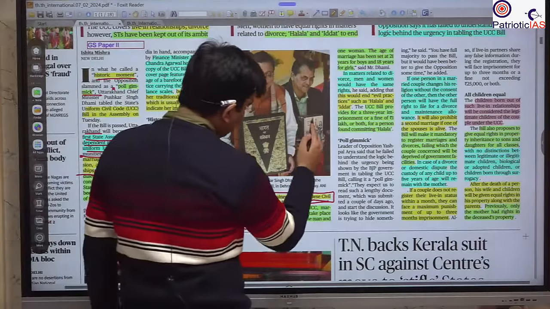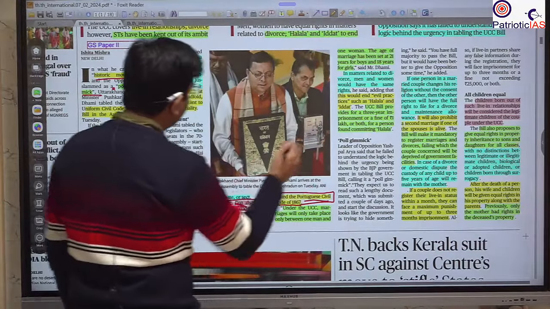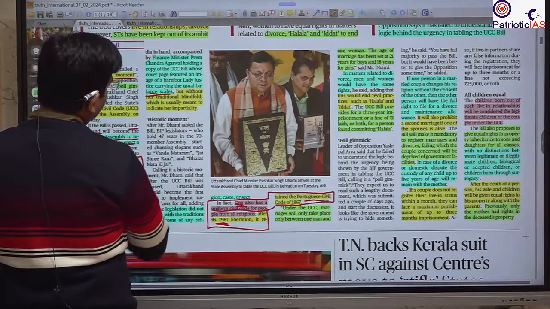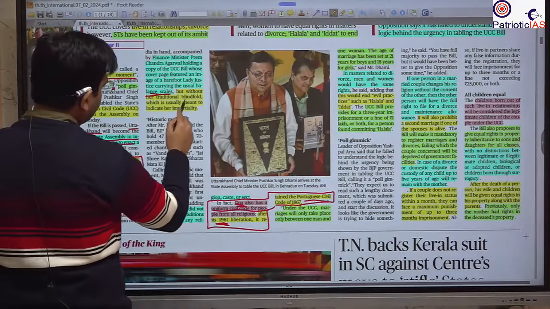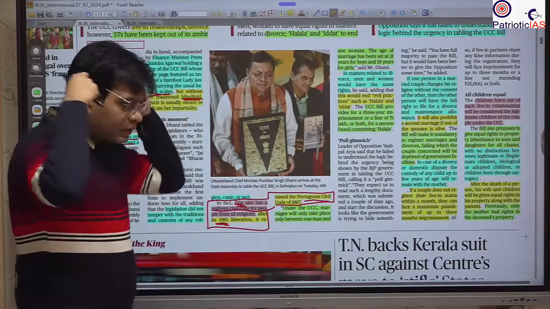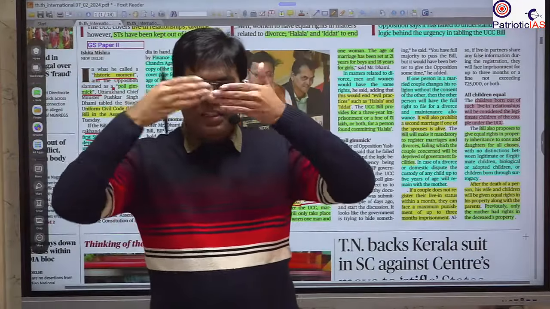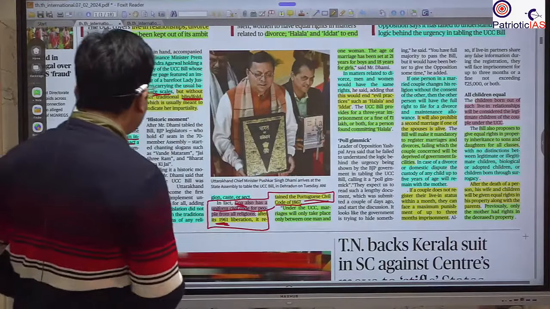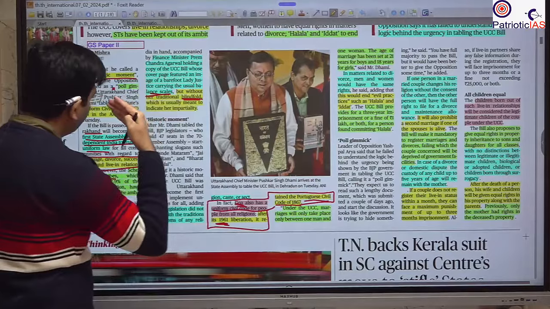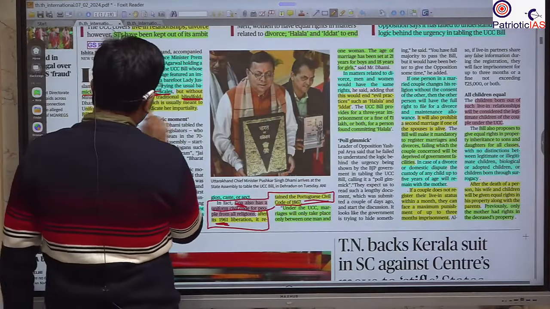One thing is new about this. Generally the lady holding the scale is blindfolded, but here she is not blindfolded. Blindfold means a covering over her eyes. They have brought her without the blindfold, with open eyes.